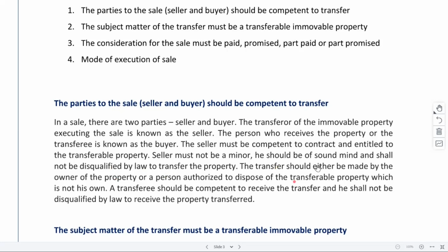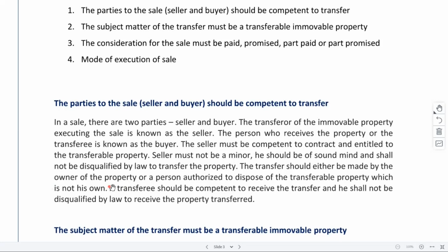Then the transfer should either be made by the owner of the property or a person authorized to dispose of the transferable property which is not his own. So in what cases may it apply? That the owner is not selling, but someone else is selling. Because property is a big thing, right? It involves so much money and value. So who can be authorized and how can the person be authorized to sell?